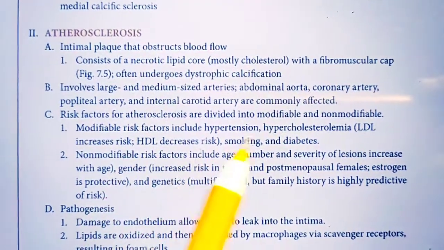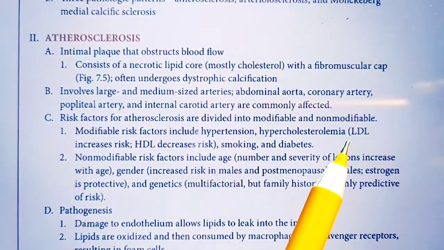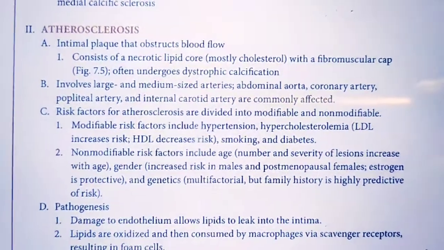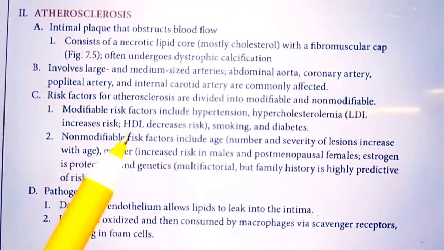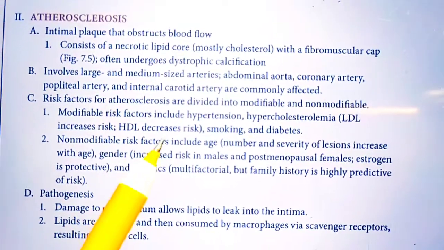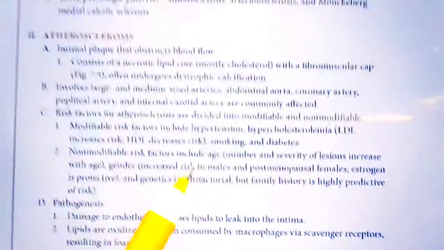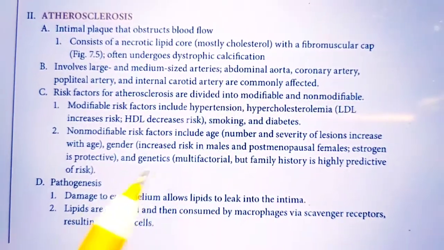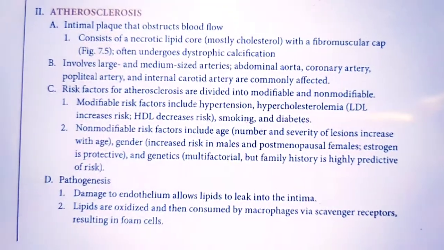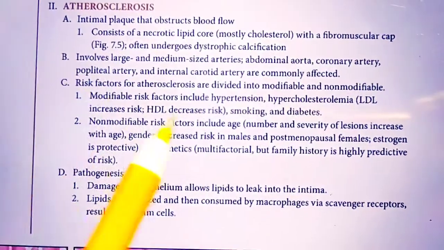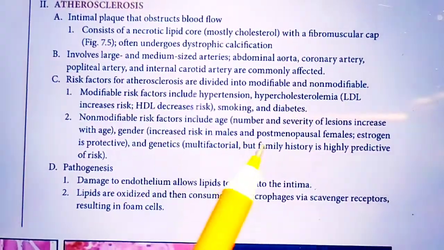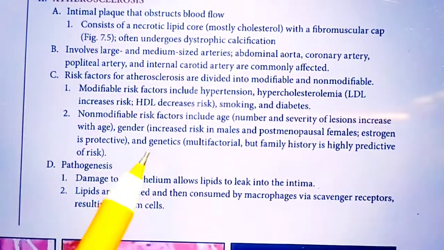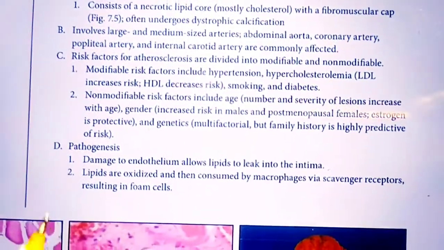The risk factors can be hypercholesterolemia, increase in cholesterol level, LDL increase, which is bad cholesterol, and decreased HDL level, which is the good cholesterol. Also smoking and diabetes. These are modifiable risk factors which we discussed. Now, non-modifiable risk factors can be age, sex, and genetics.